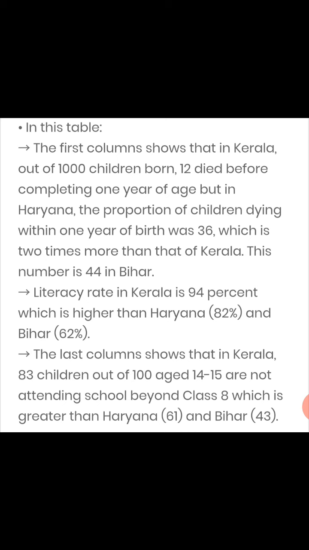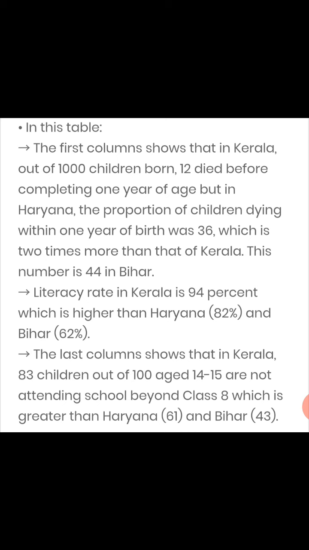But in Haryana, the proportion of children dying within 1 year of birth was 36, which is 2 times more than that of Kerala. Whose IMR is lower? Kerala's. And Haryana's is 36, that means more than 2 times. This number is 44 in Bihar. The worst condition is in Bihar. Literacy rate in Kerala is 94%, which is higher than Haryana, because in Haryana it is 82% and in Bihar it is 62%.